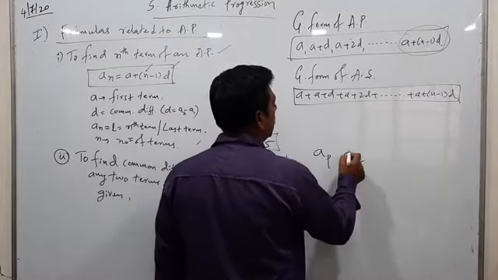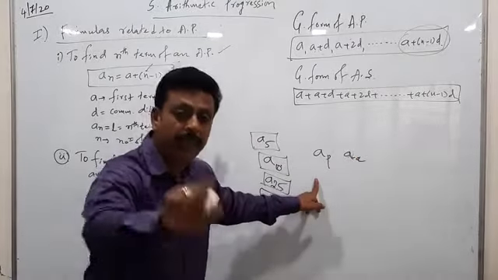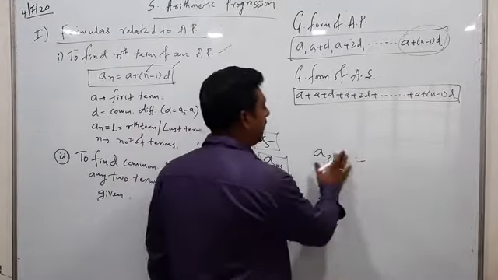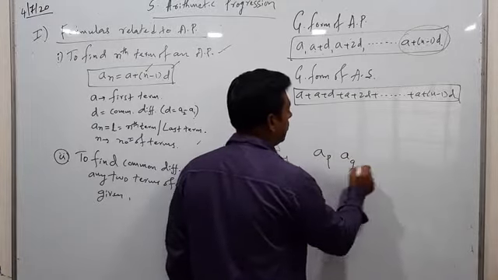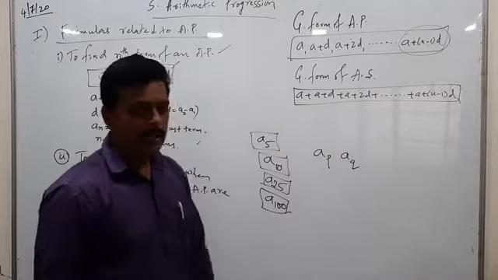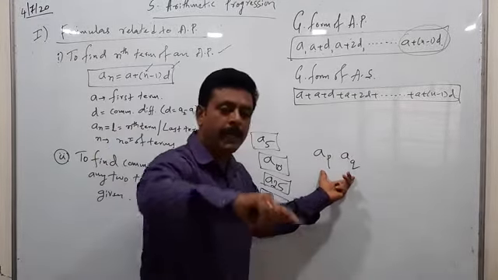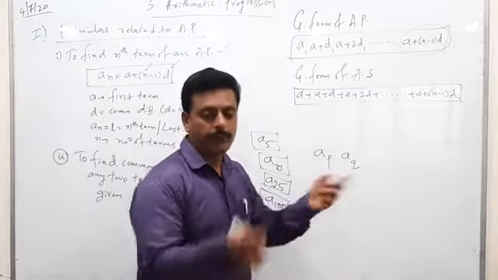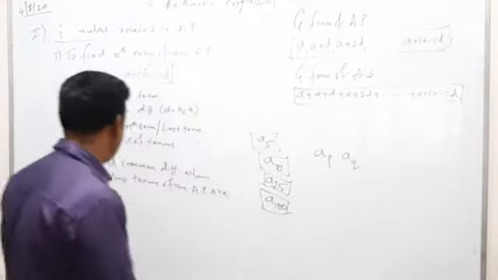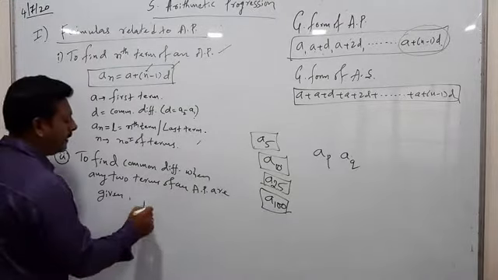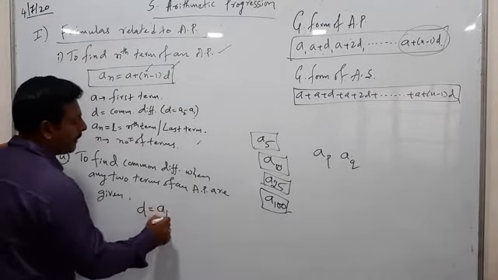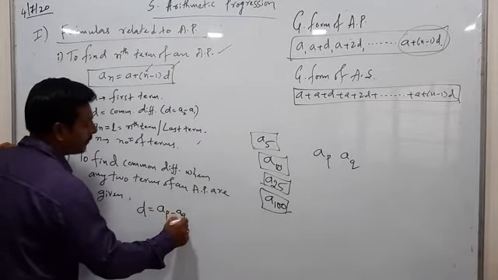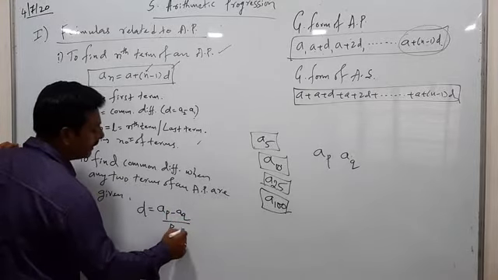What do you mean by ap? ap is pth term and aq is qth term. So imagine ap and aq are not consecutive terms. If you want to find out the common difference, then formula becomes d = (ap - aq) / (p - q).